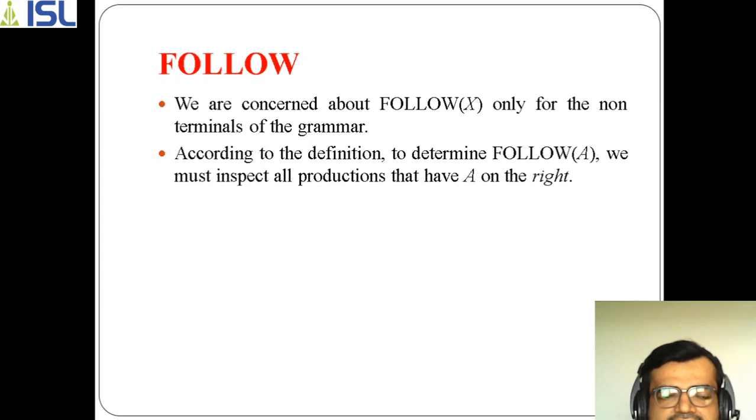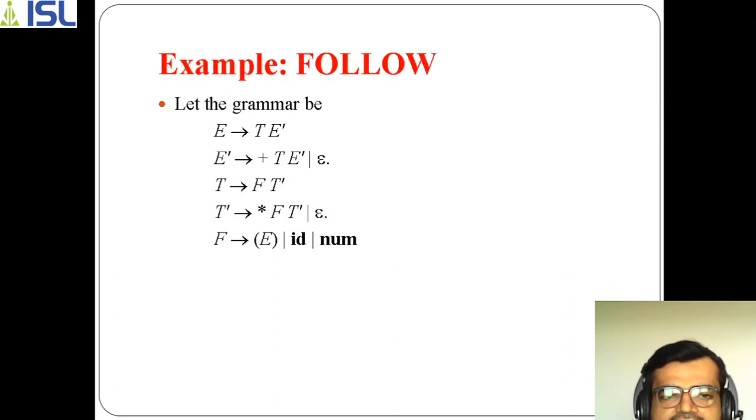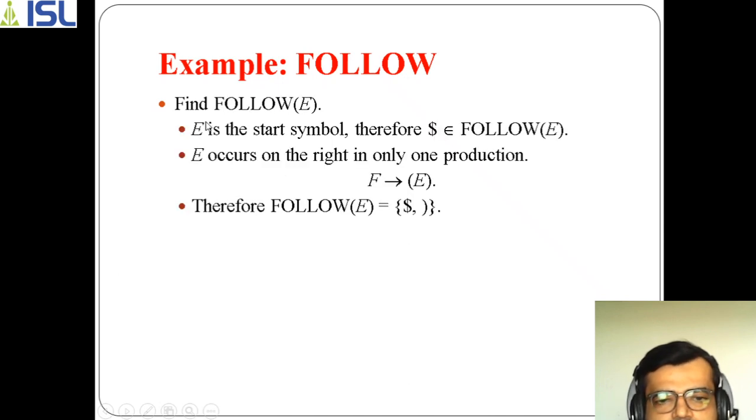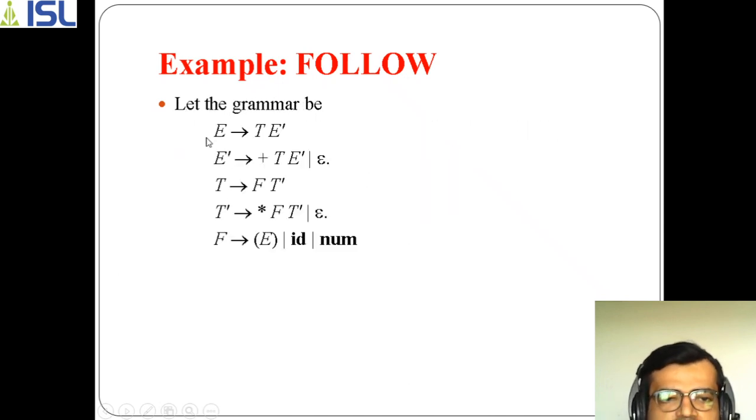We have already seen the three cases, right? So directly we'll go to the example here. If you go with the first production, what is the first production?